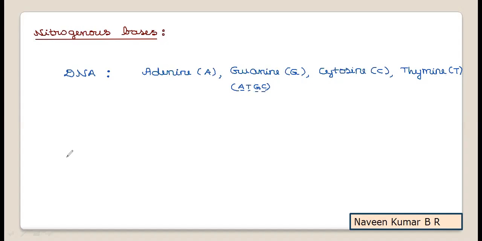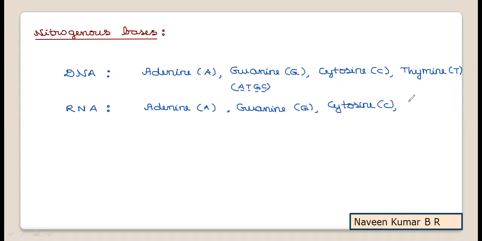Similarly, if we take the nitrogenous bases present in RNA, it is adenine, guanine, cytosine, and instead of thymine, we are going to see uracil as the nitrogenous base present in RNA.